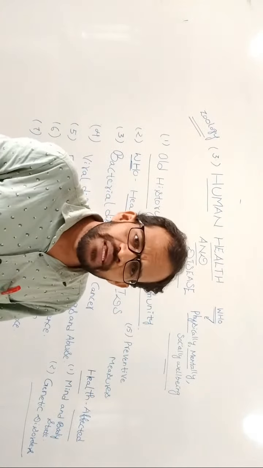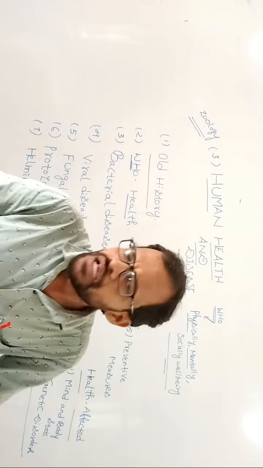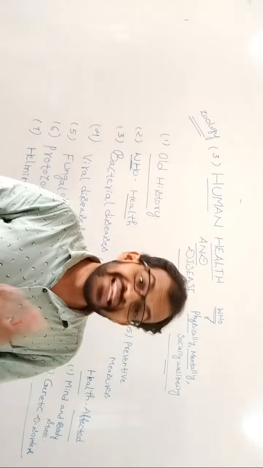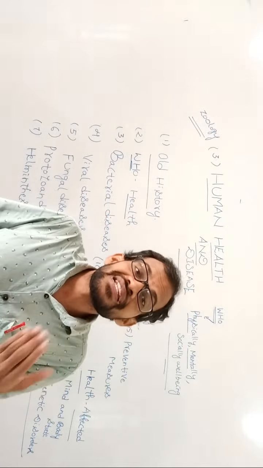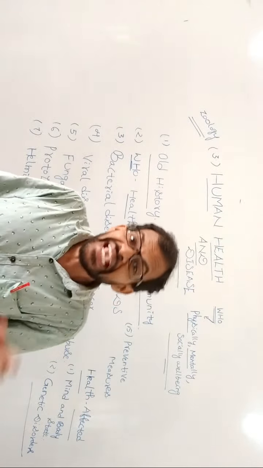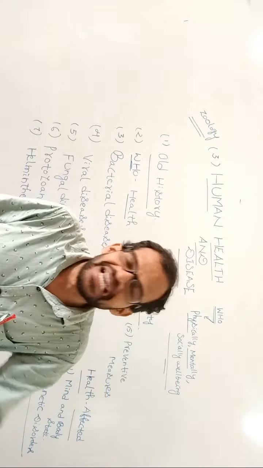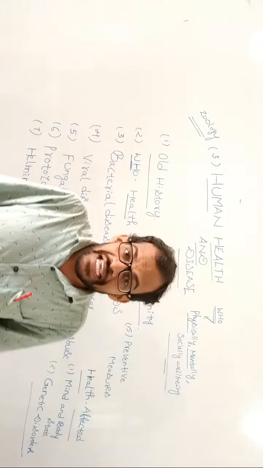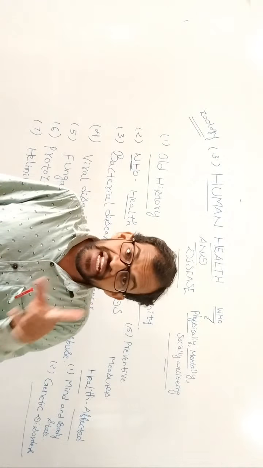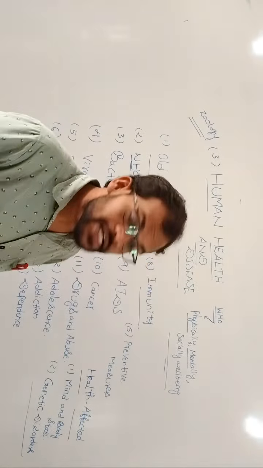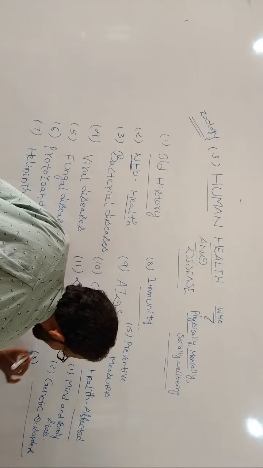If the mother does not have any genetic disorder, the baby also does not suffer from one. These disorders are inherited diseases. Inheritance means the characters, the genes, are transferred from the mother to the baby at the time of delivery.